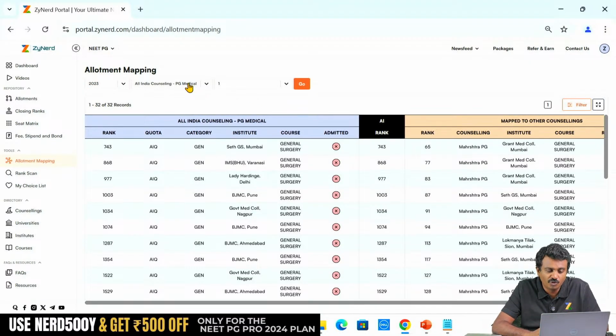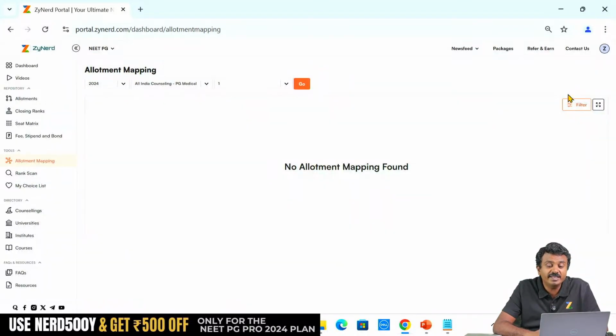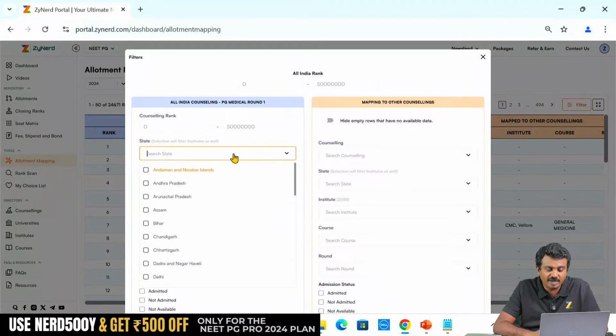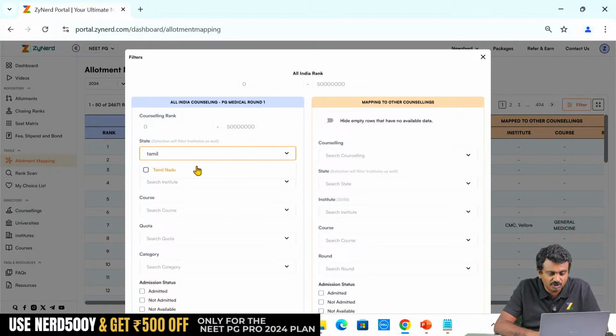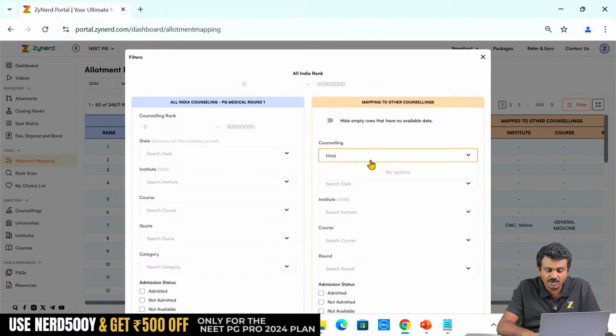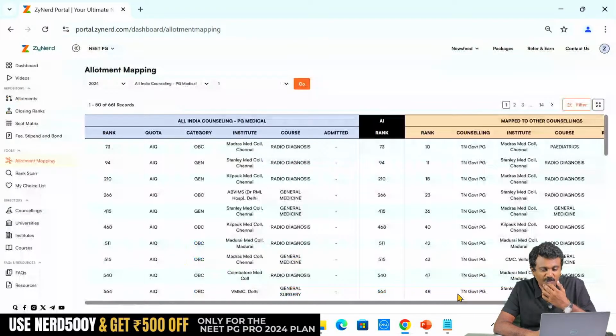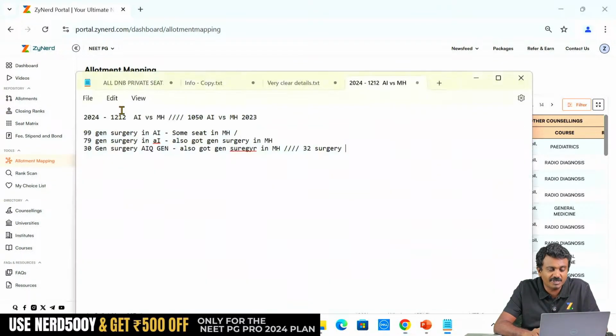Same if you do for any state, you can quickly do it for any state that you wish to, and you will be able to see the common allotments and why there will be more seats coming out. I'll pick up 2 more states and quickly run through this. I am looking at primary counselling as All India. I am looking at Tamil Nadu counselling over here and want to look at the common allotments between Tamil Nadu and here. Round is only 1 over here. I look at Tamil Nadu, so I will select only round 1. 661 common allotments